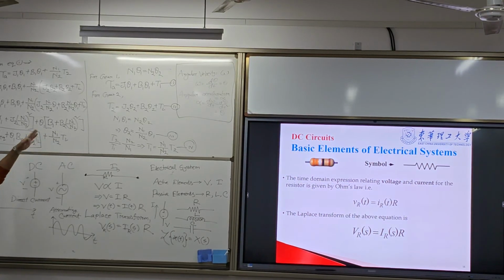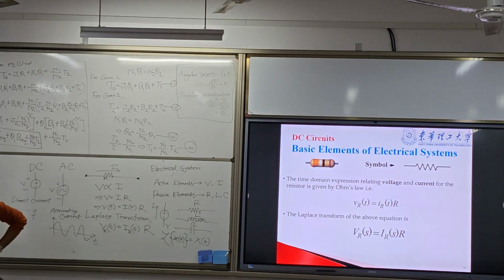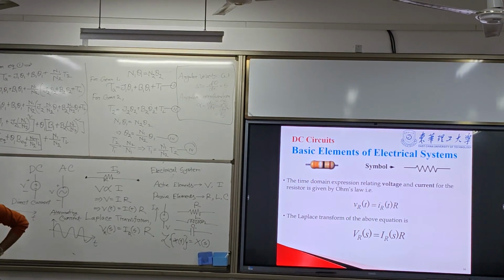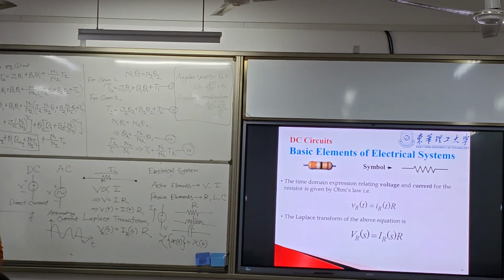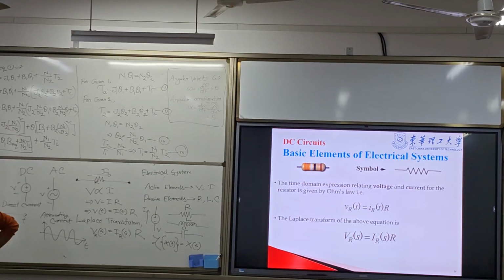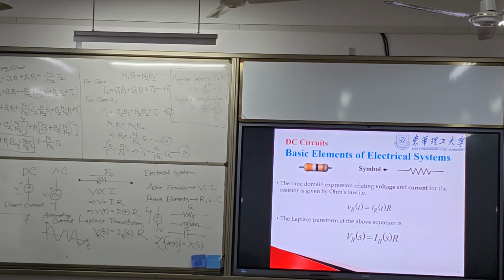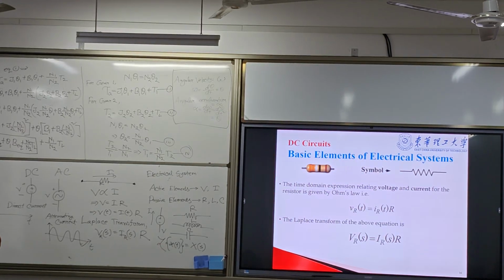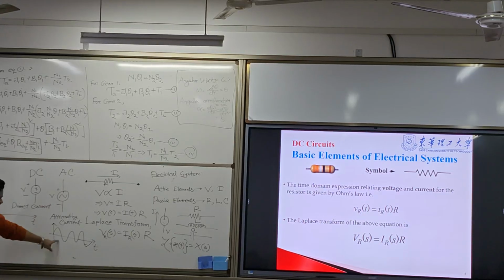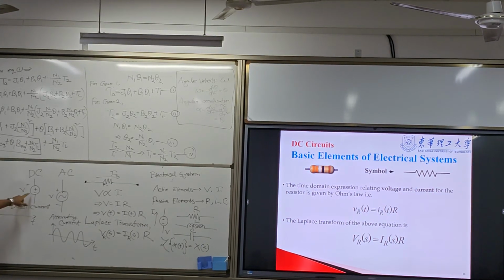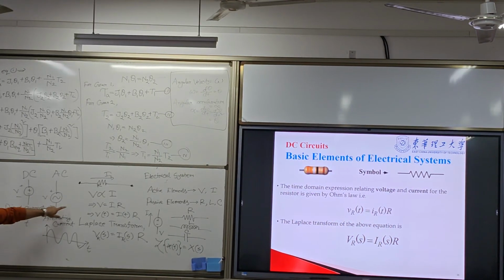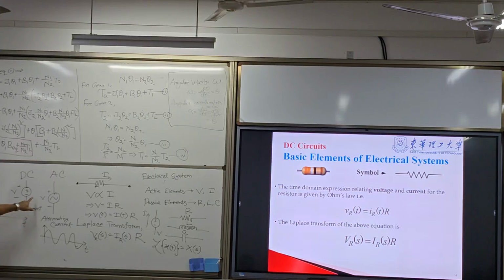Which current is it here? AC, no, DC. Your phone. In your phone, it is DC, right? It is DC because there is a battery. Battery is DC, and here it is the AC current. This is AC current, and this is DC current. We define it in this symbol. If you see this, this is AC. If you see this, this is DC.